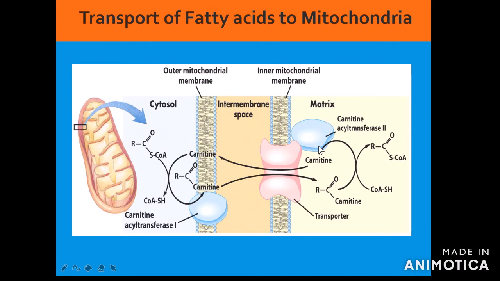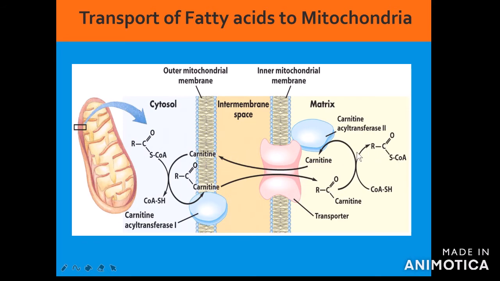Then it will be acted upon by another enzyme present near the inner mitochondrial membrane called carnitine acyl transferase 2, where this acyl carnitine will condense with coenzyme A to be converted into acyl CoA. The fatty acyl CoA is formed.